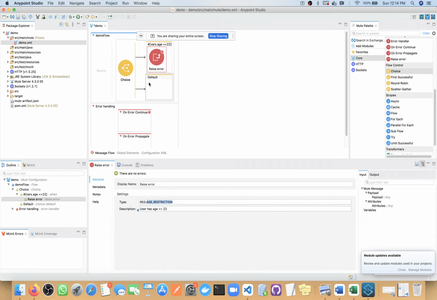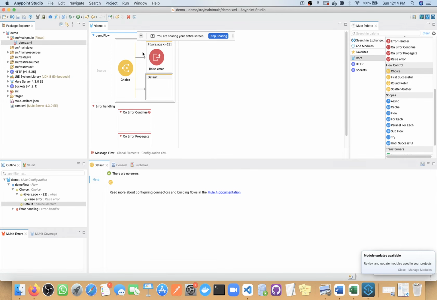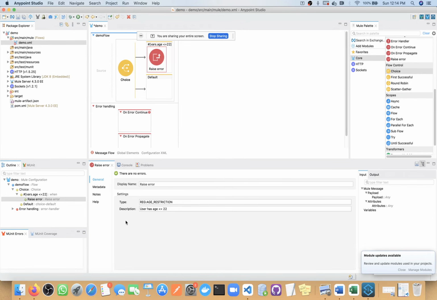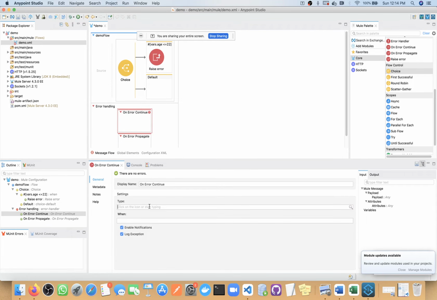With the help of this component, what we are doing is not a technical error. It means if the age is less than 22, in our code it will not create any problem and the entire execution will be completed. But here we have a business requirement: if age is less than 22 years, then send some error message. I just took one example; there can be different scenarios. Now this component will raise this error, and if you haven't defined this type anywhere, then it will be handled by any, and if you define this type to be handled by this on error continue, you need to define this type here.